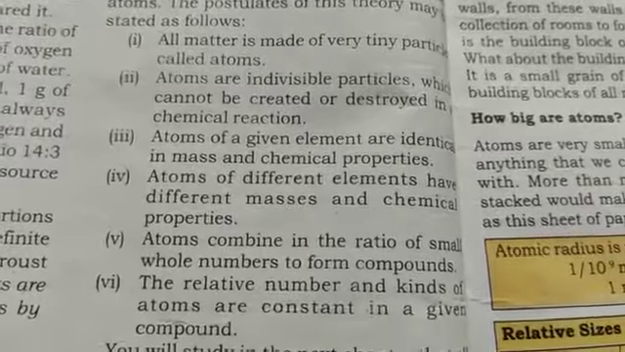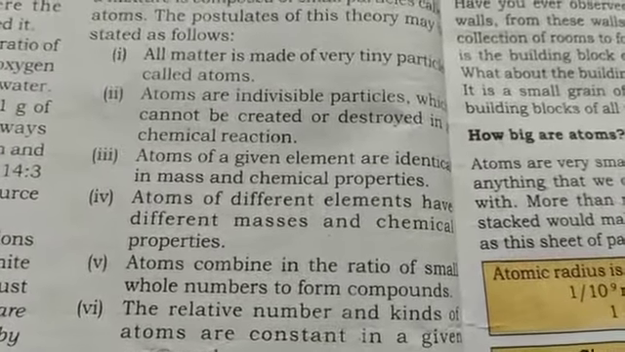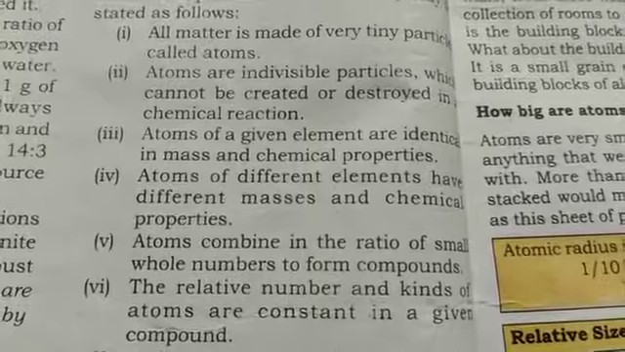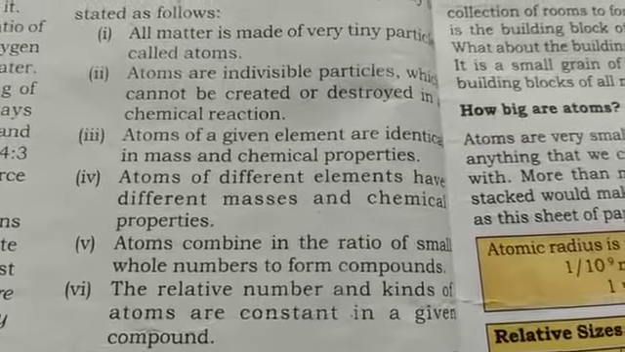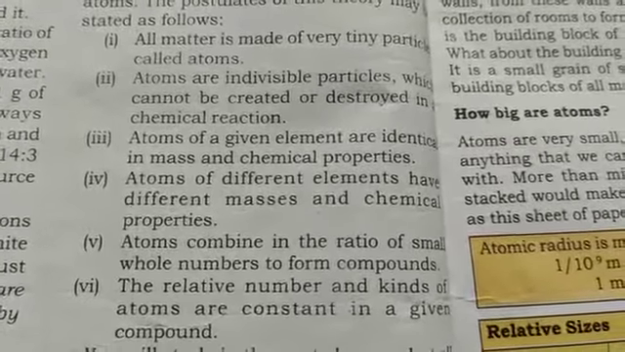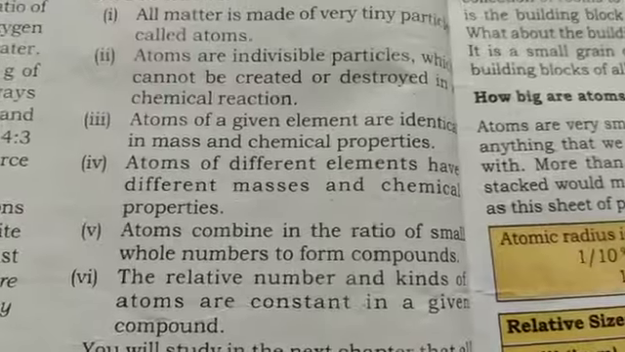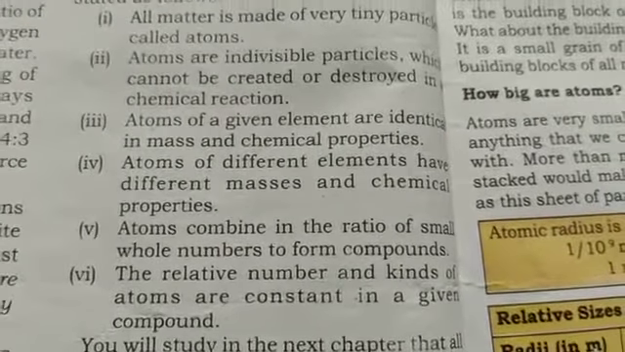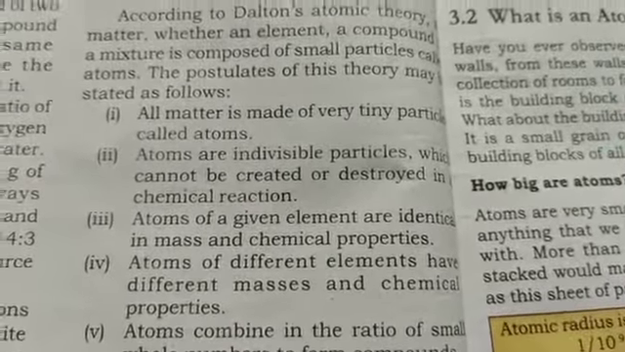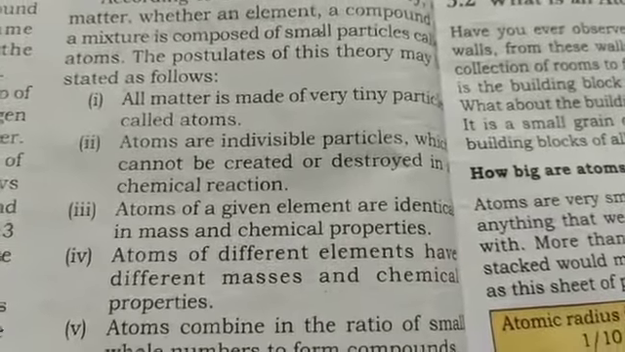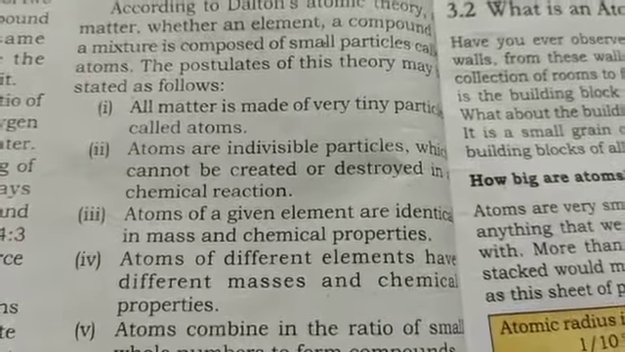Atoms combine in the ratio of small whole numbers to form compounds, like carbon dioxide, CO2, and water, H2O. The relative number and kinds of atoms are constant in a given compound. So basically matter is made up of very tiny particles called atoms, which are indivisible particles that cannot be created or destroyed in a chemical reaction.